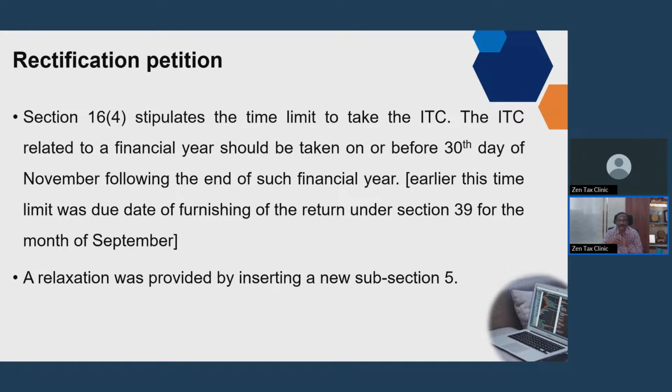Up to the 20th of the month, you would be filing in October. Now that has been extended by another 50 days up to November. So this is an extension. In the initial period, these time limits were missed, but the credit was taken on some other date after the end of the period. So to provide some relaxation, a new subsection 5 of section 16 was introduced.